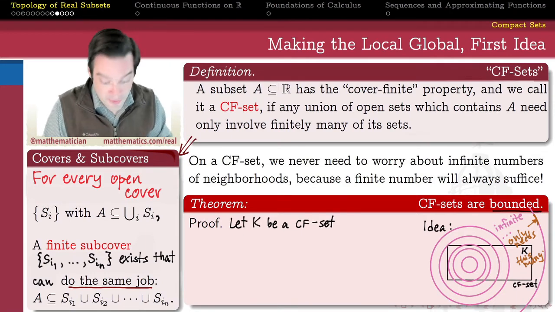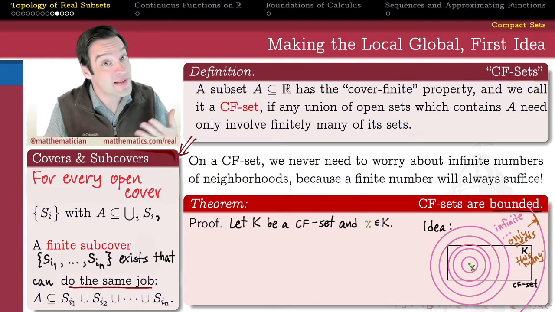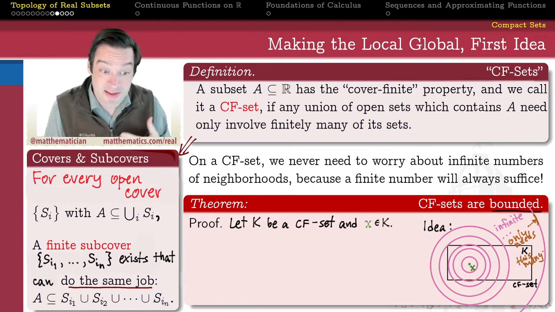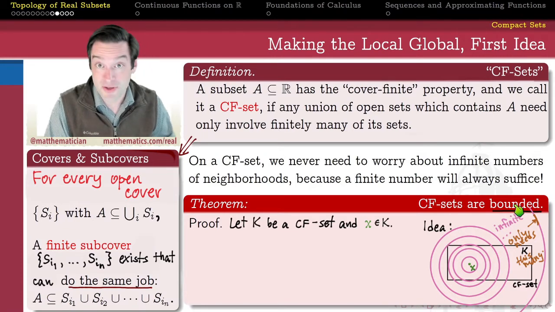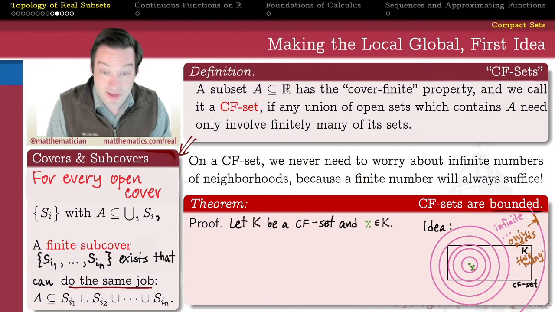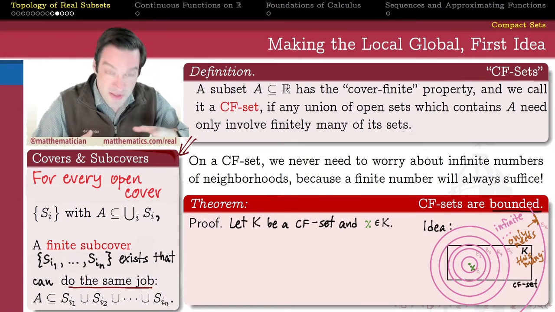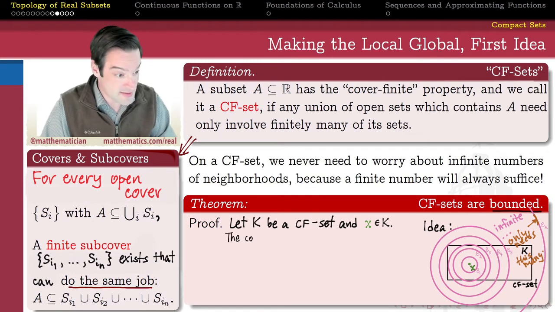So to write out those details, if K is a CF set, and I pick an arbitrary x inside of my set, so I guess we have to assume that K is non-empty. Clearly, if K is the empty set, then the empty set is bounded vacuously, so we don't have anything to do. So we pick a point inside of K, and then we take a sequence of epsilon balls around that point x.